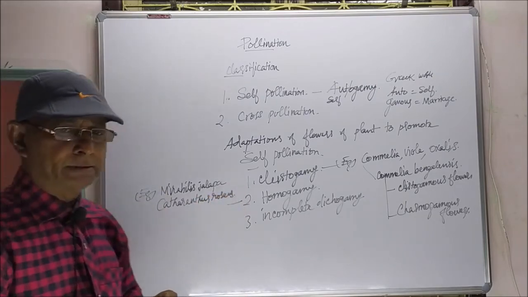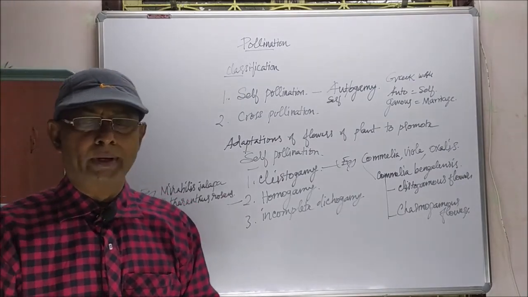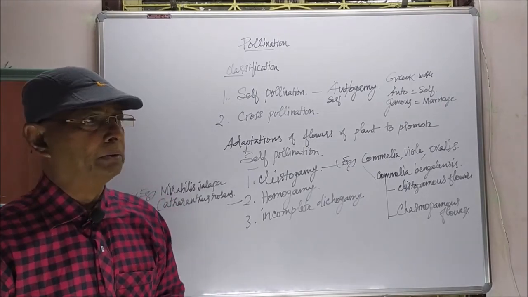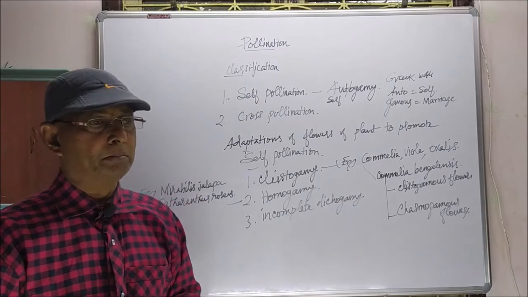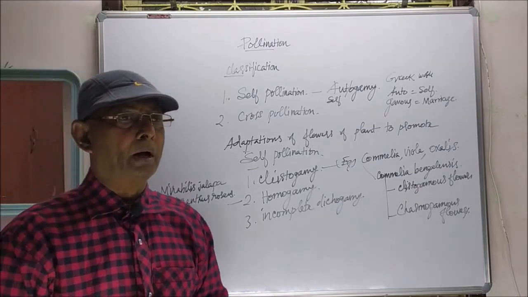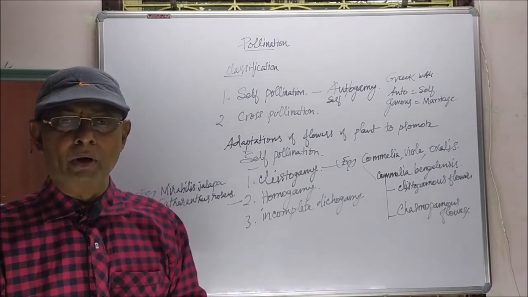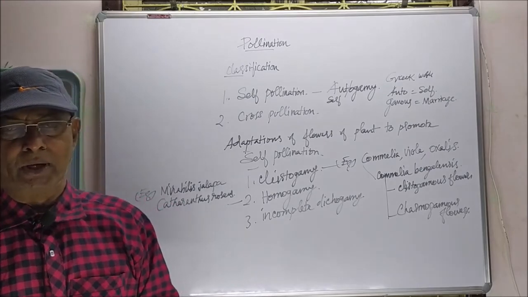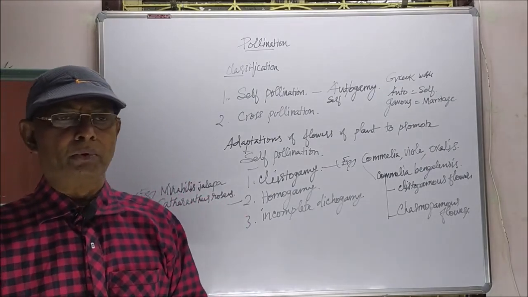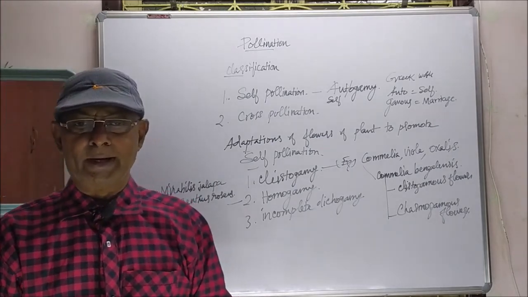In these two plants, homogamy type of pollination takes place. Homogamy means, once again I tell you, the flowers produce male and female sex organs, stamens and stigma, that mature at the same time, so that self-pollination is possible in that condition, and this will avoid cross-pollination.